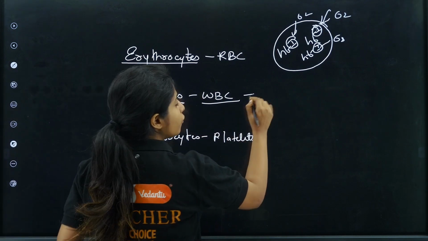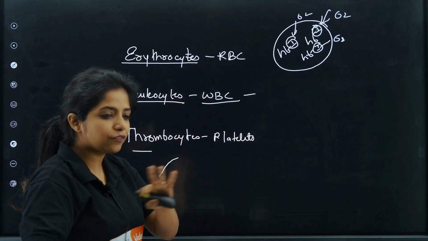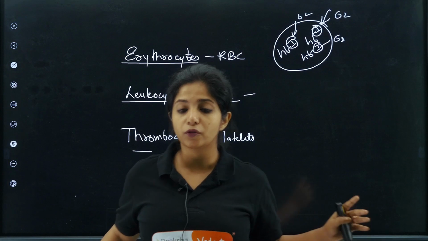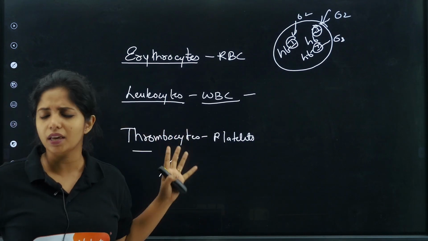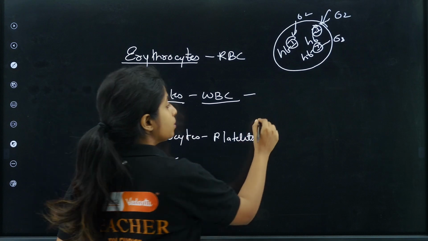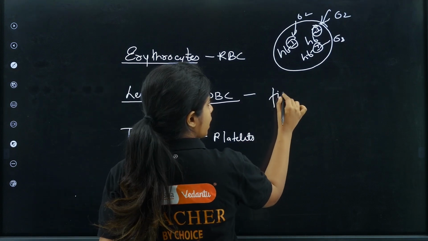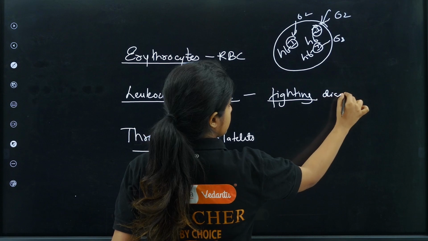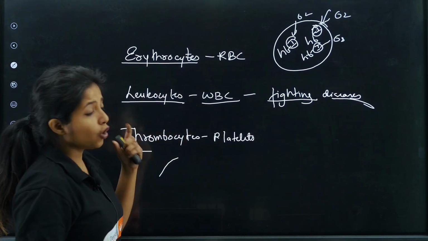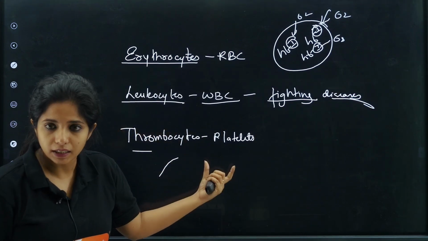WBC, it is there for fighting against all the diseases. You have different types of WBCs, different types of leukocytes. One is lymphocyte, this side, monocyte, that side. So many examples are there. We are not going in depth, but these are for fighting against diseases. Okay, thrombocytes, which are known as platelets.